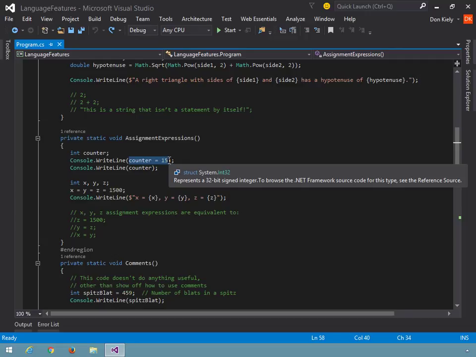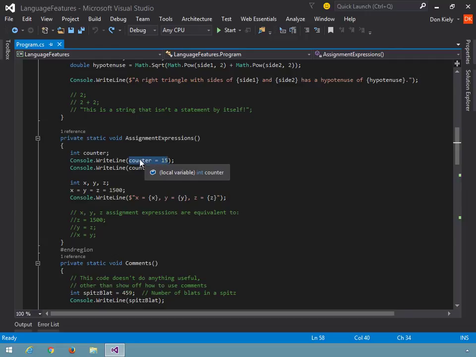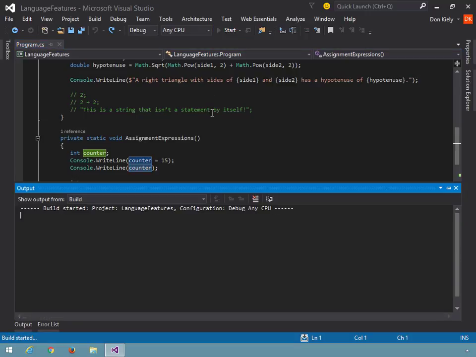And as a side effect, counter now is 15. And so when I execute this statement, this will once again display 15. Okay, so I'm going to go ahead and run this. And then I'll talk about the second set of code in just a sec.